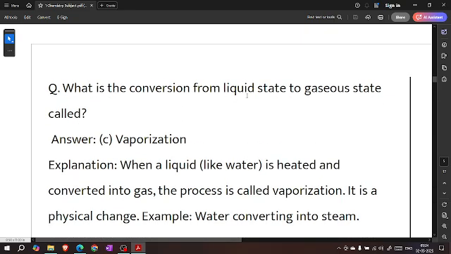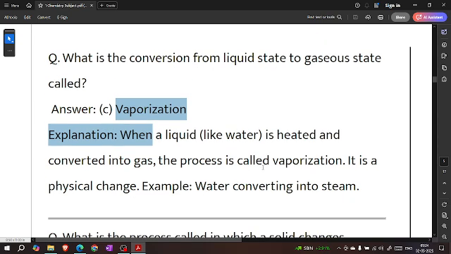What is the conversion of liquid state to gaseous state called? Vaporization. When a liquid like water is heated and converted into gas, the process is called vaporization. It is a physical change. Example, water converting into steam.